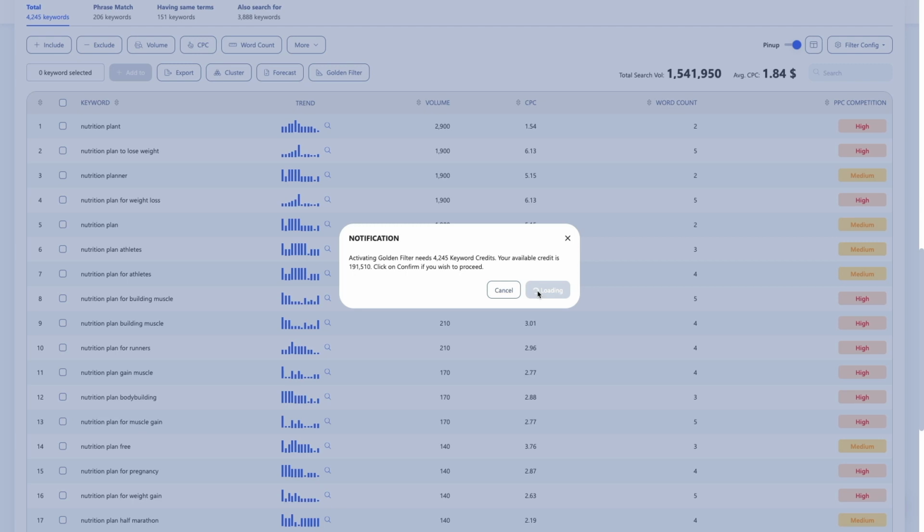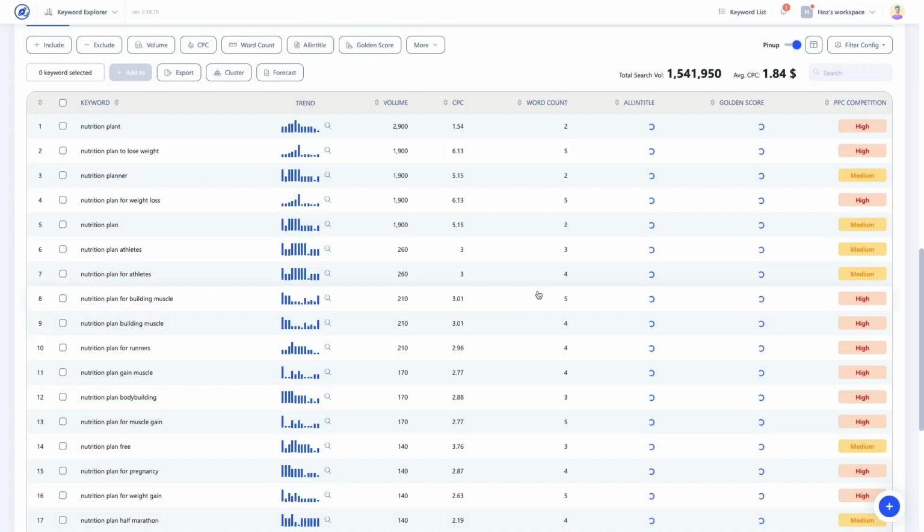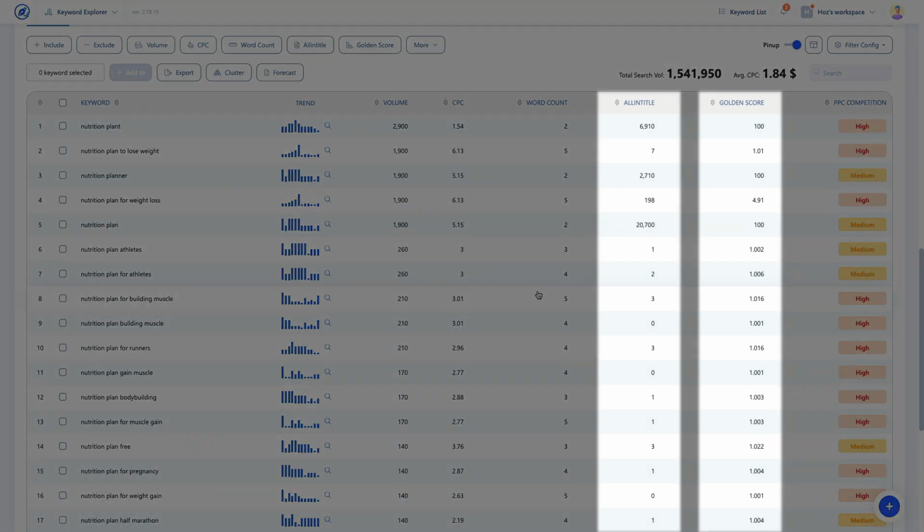Once you click Confirm, wait for WriterZen to return the all-in-title and golden score data for your keywords. No manual work is required. When the process finishes, you will be notified via in-app notification and email. In your results, you'll see 2 new columns, one for the all-in-title score and one for the golden score.